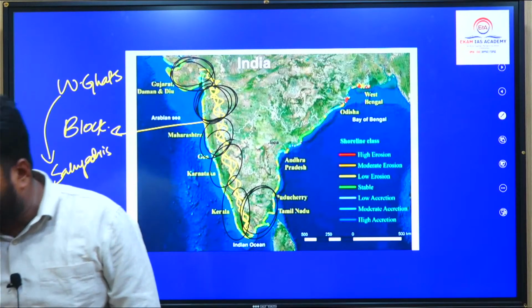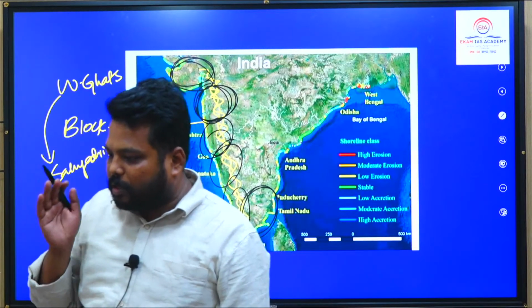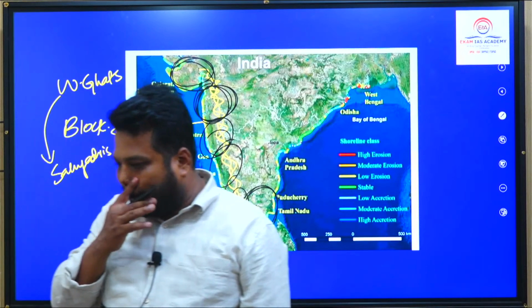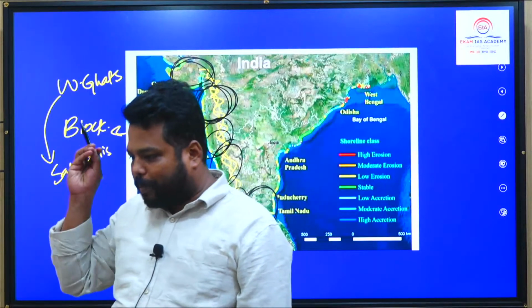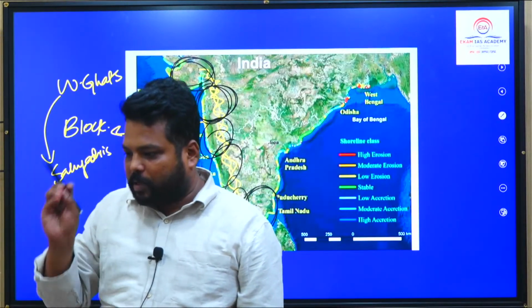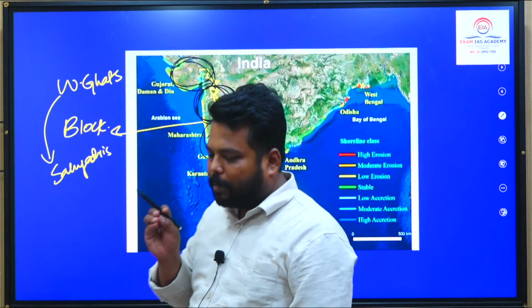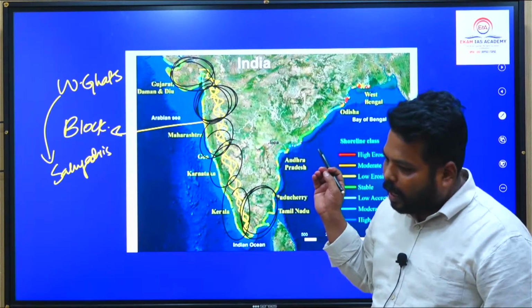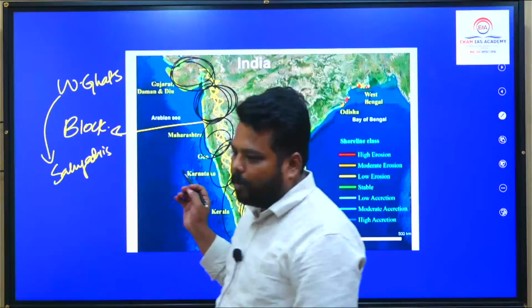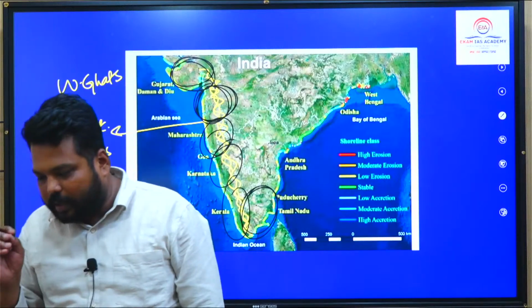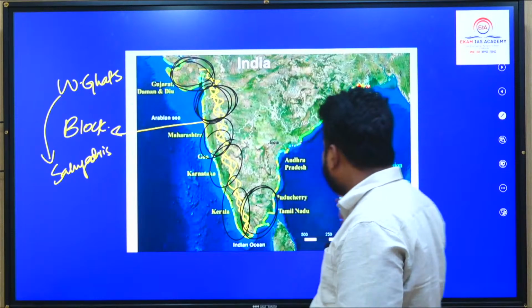Tilak, we also have a separate map for the soils, okay? At the end of the session, we have a separate picture of the soils. Please wait until that picture comes. I have covered that soil element also. You have to wait until that particular section, okay?